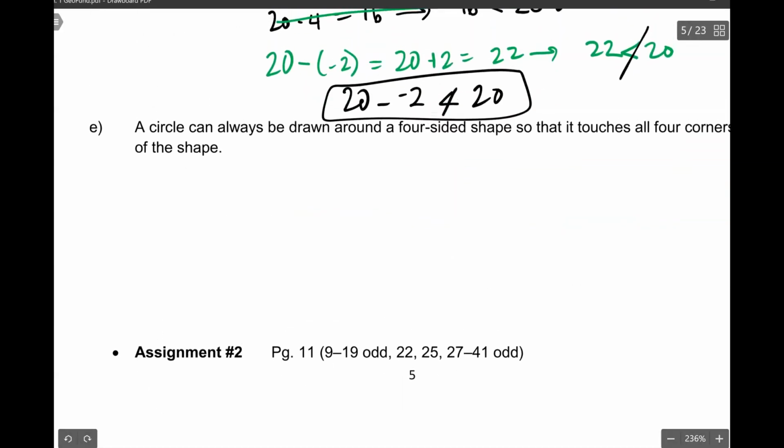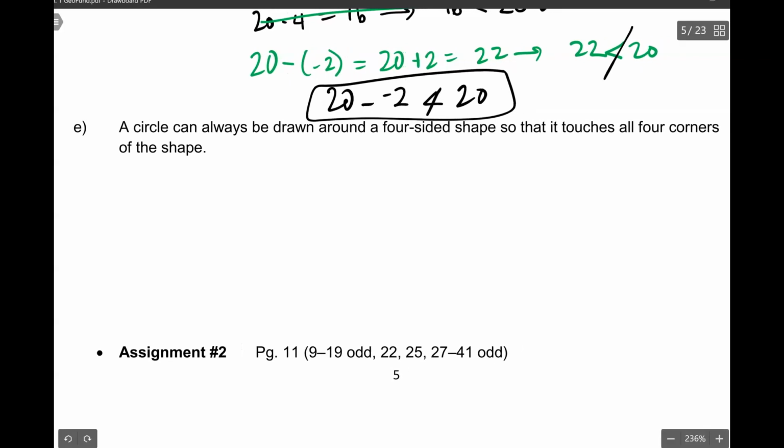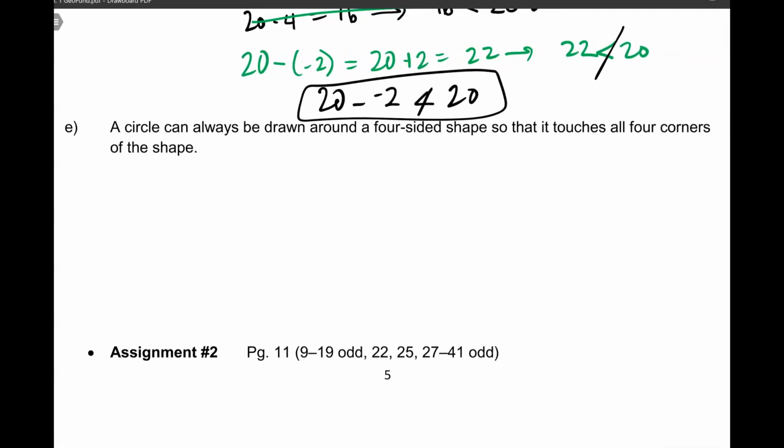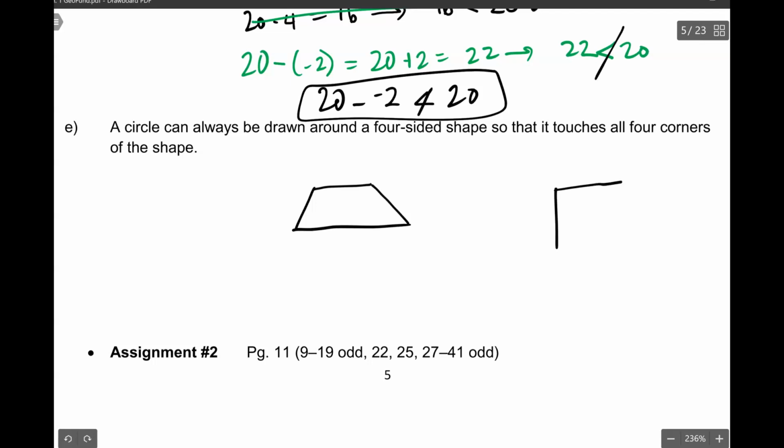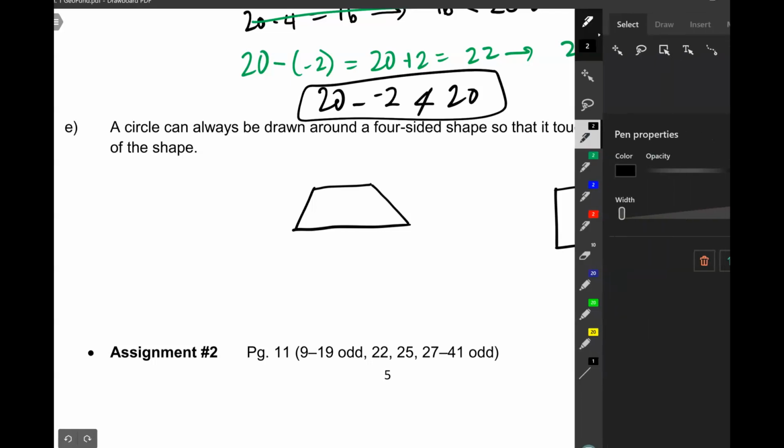And lastly, a circle can always be drawn around a four-sided shape so it touches all four corners of the shape. Let's see. This one's a little harder. So if I draw a four-sided shape, let's see, if I do a square, I could make a circle that touches everywhere. Let me insert a circle. Let's draw a circle.